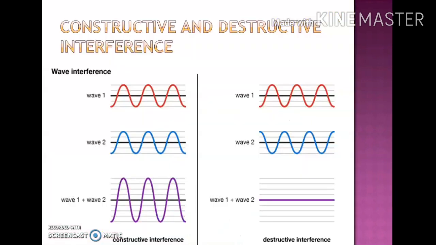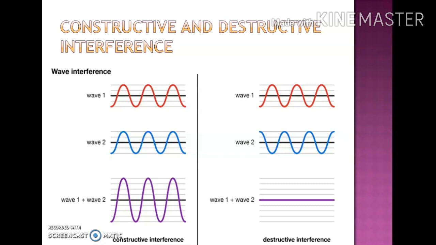In this picture, it will be more clear to you what constructive and destructive interference are. See, in part 1, wave 1 and wave 2 are superimposing with each other. When the crest of wave 1 overlaps with the crest of wave 2, we get wave 1 plus wave 2, meaning we get the maximum amplitude and so maximum intensity. So this is the constructive interference. This will be the region in which the intensity will be maximum.